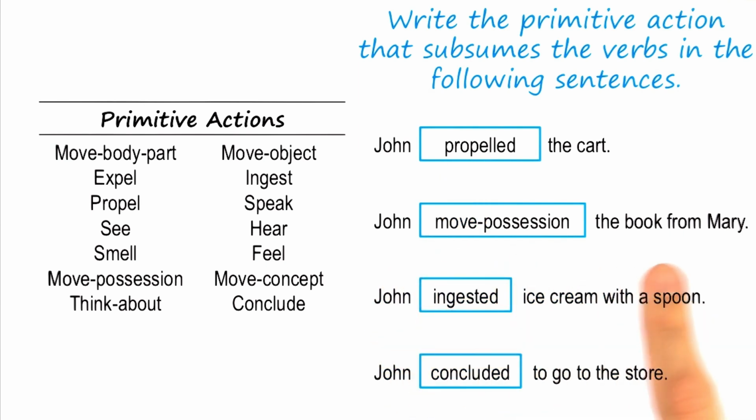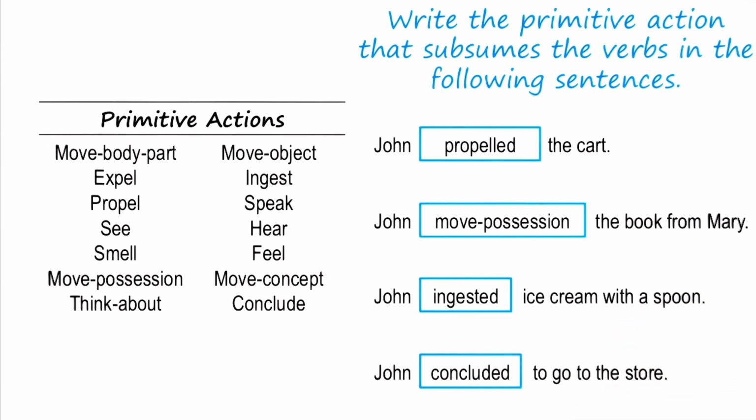For John took the book from Mary, it suggests that the book used to be in Mary's possession and now it's in John's possession, so we've moved possession of the book. For John ate ice cream with a spoon, it's very straightforward from our earlier example that John ingested ice cream with a spoon. The fourth example is a little bit more complicated as well because it's an action going on